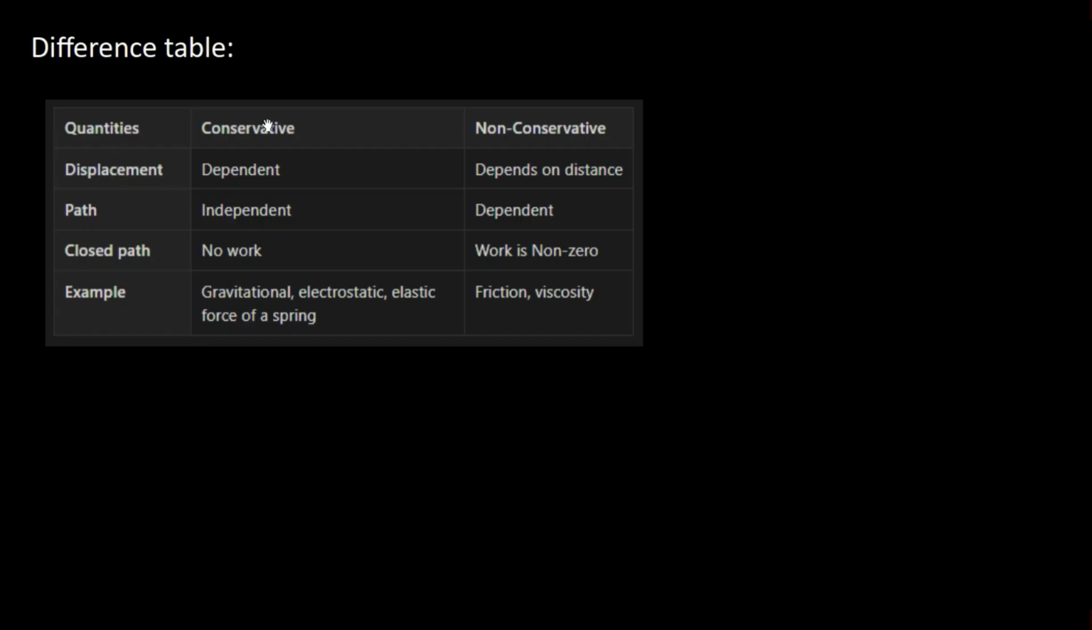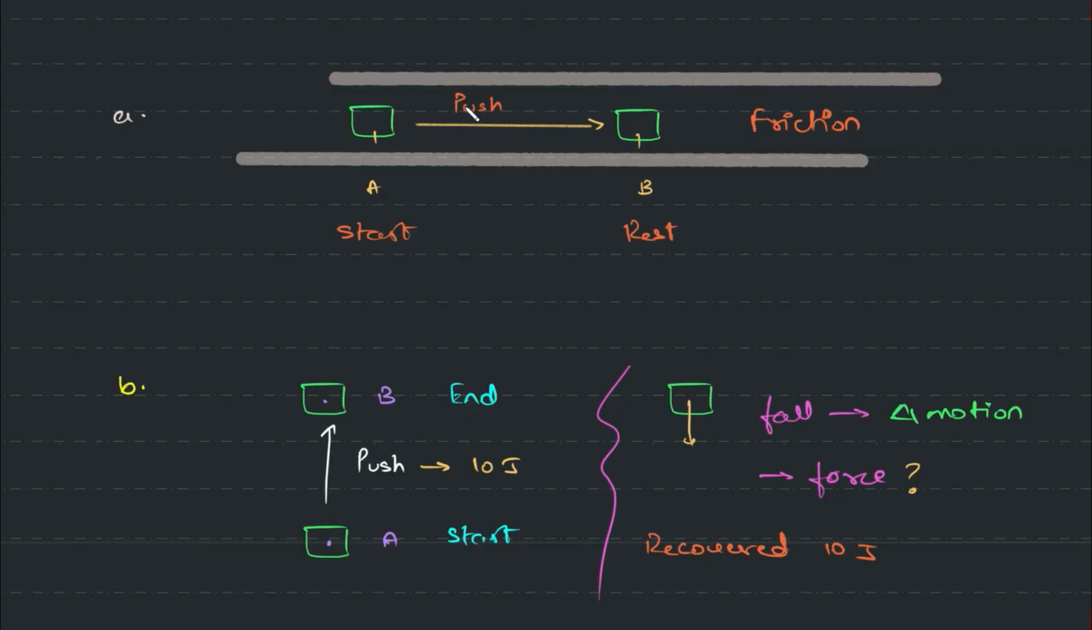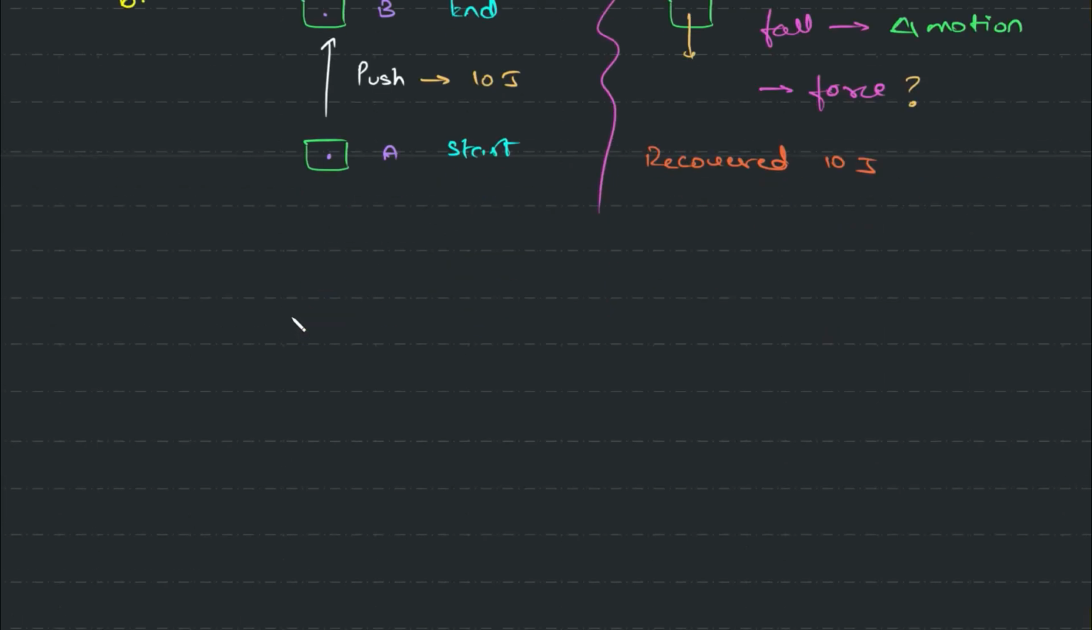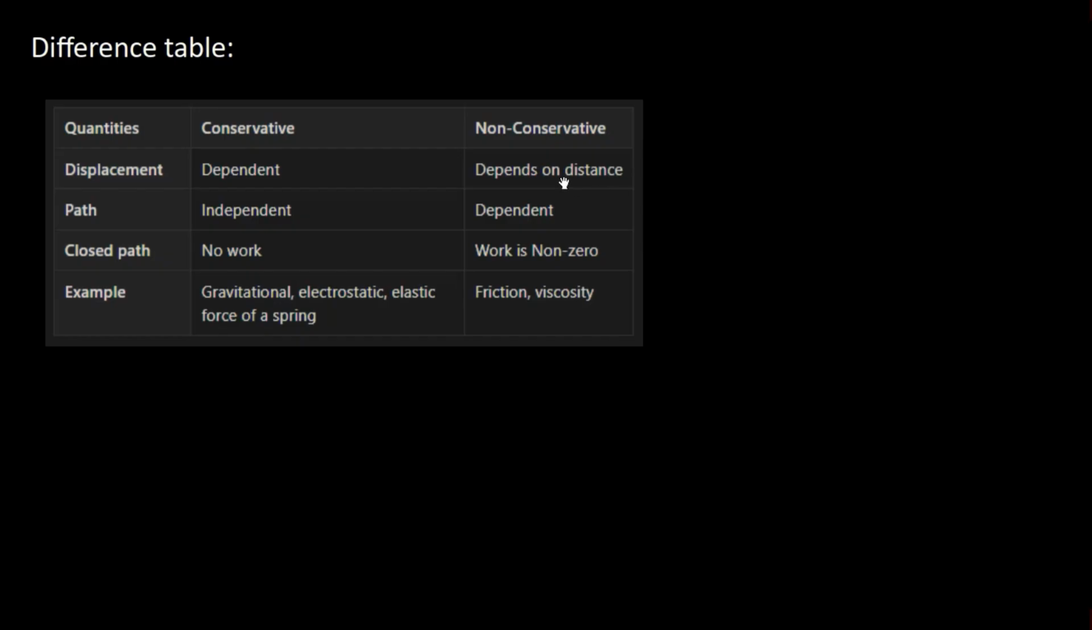Now, displacement: conservative force is dependent on displacement. Non-conservative force depends on the distance. Friction, for example. So if I want to slow something down, will this path help or this path help? Since it takes a longer distance to reach point A to point B, this path will slow us down more than this. Both will slow us down, but the amount of slowing will increase as the path increases. So it depends on the distance.